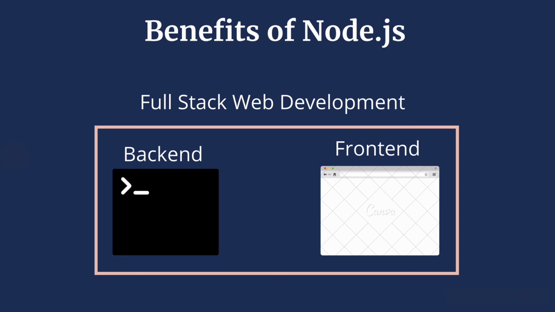Earlier, JavaScript only used to run in the browser, but because a group of people decided to take out that V8 engine from the browser and put it into a different environment, it started working everywhere. So just by learning one language, you will be able to create an iOS application, an Android application, a backend application, even a front-end application. So there are a lot of benefits of using Node.js.